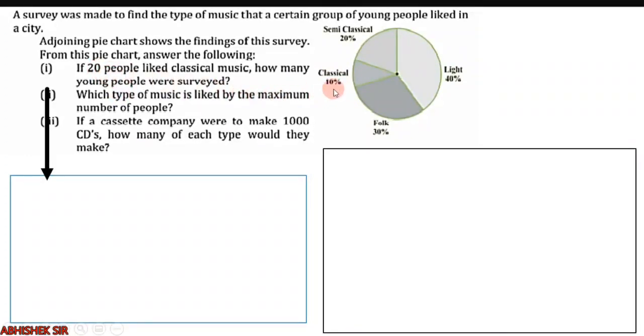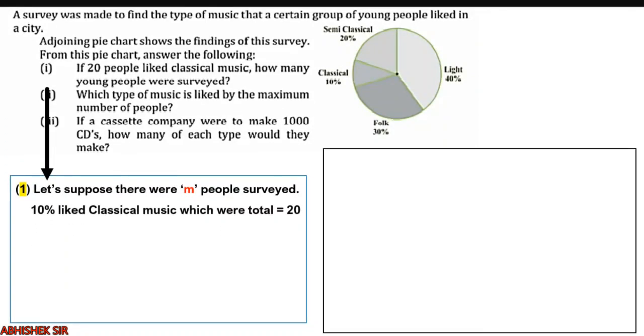So that means we have to assume a total number. We will give it an alphabet, we will assume, and then we will find out that 10% of that number is 20. Okay, so let us start. Here your knowledge of percentage and simplification will be very helpful. Now let us suppose that there were m number of people surveyed. In the question it is given 10% like classical music, which were total 20, right? So that means 10% of m is 20.